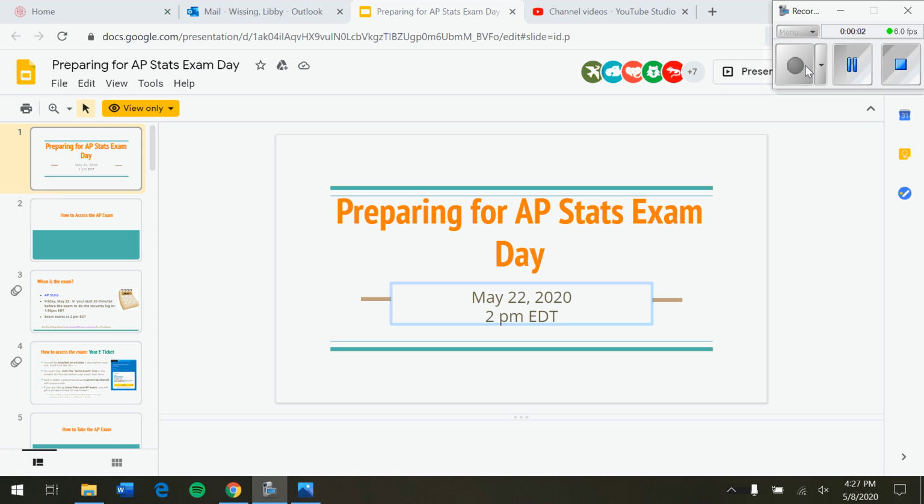Hello again, AP Stats. I got a couple more things in terms of the actual College Board AP exam. The first thing I want to start with right off the bat is that this document is another teacher's document, and so the information she has here is correct. However, we in Wisconsin are not Eastern or whatever EDT is.